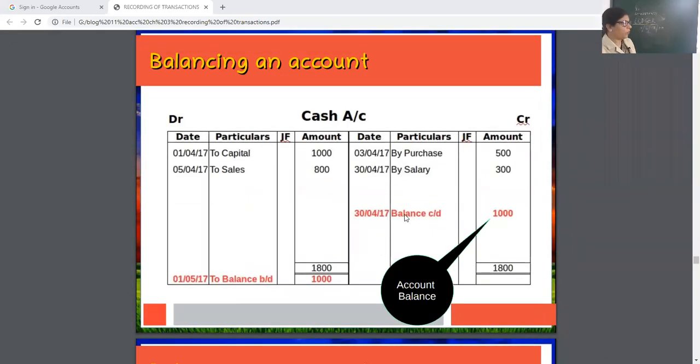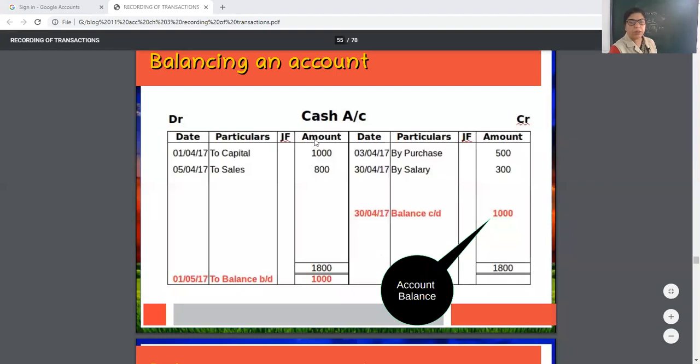See, I am giving you one sample of cash account. This is the format of account. Debit side, credit side. Debit date, particular, journal folio. Journal folio means page number of journal where this entry has been passed in chronological order. Then amount. Then the middle line should be dark because this line divides the account in two parts. Then again the same process, but it is for credit side.